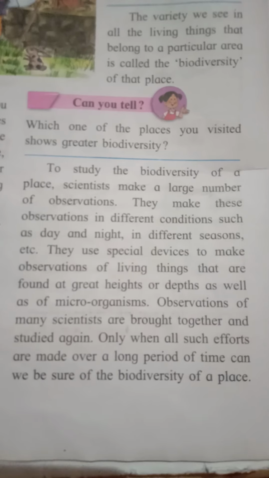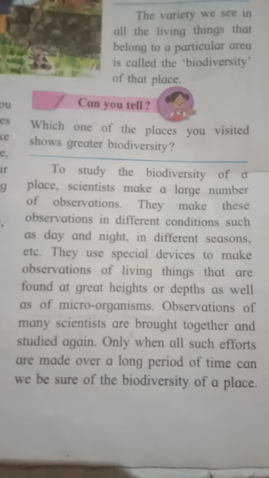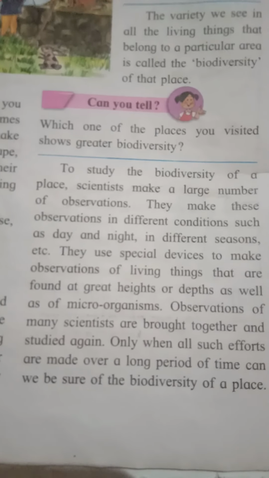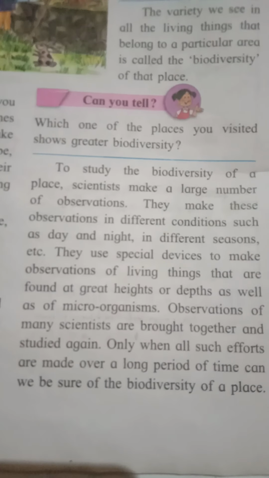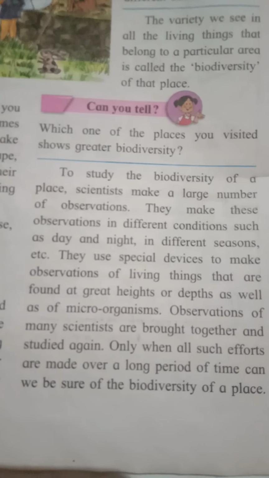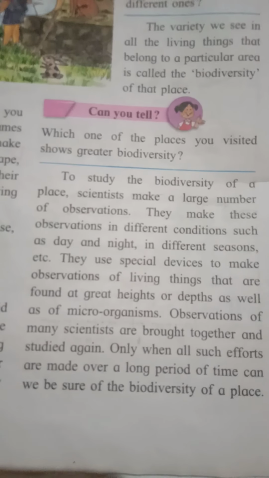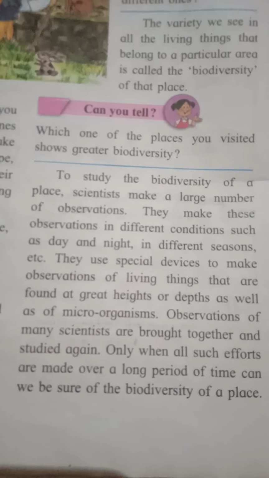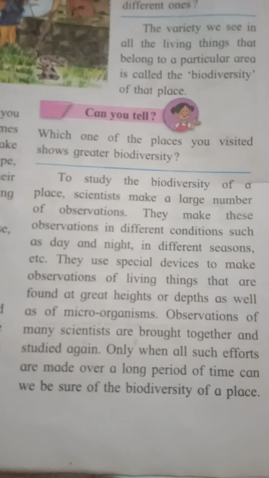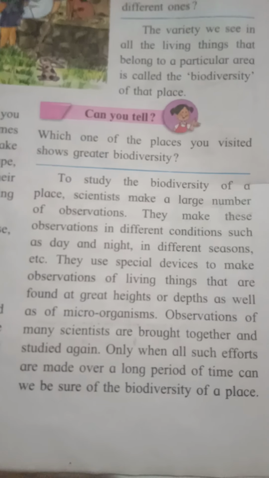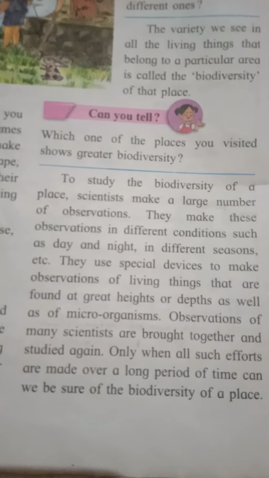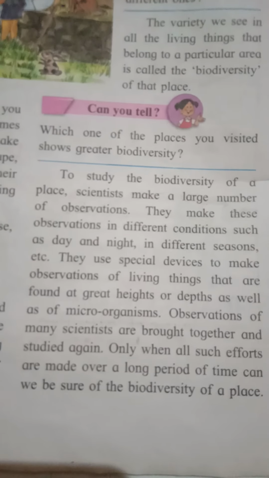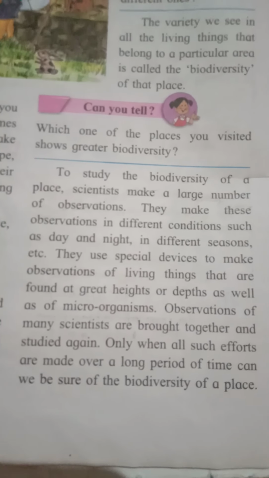Observations of many scientists are brought together and studied again. Only when all such efforts are made over a long period of time can we be sure of the biodiversity of that place. So the biodiversity of the place can be made sure only after the observations of all the scientists are brought together, and they find one observation to be the same. So that describes the biodiversity of that place. So the difference seen in the living things is nothing but the biodiversity of that place. Clear with this?